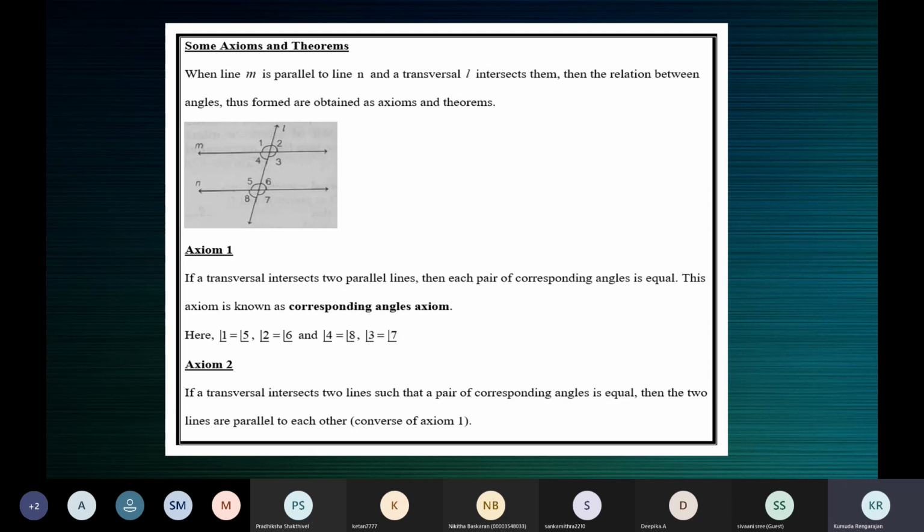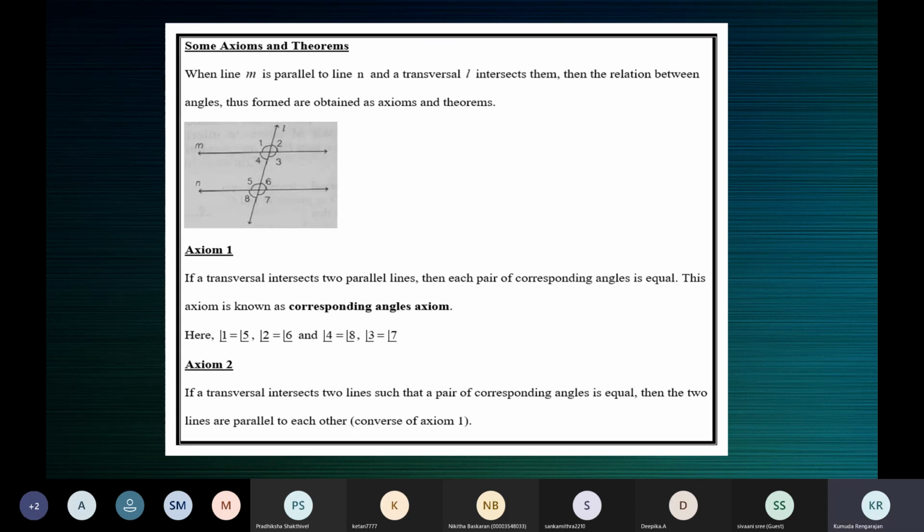So a pair of corresponding angles must be given to be equal. When you have all these, then the result is that the two lines are parallel to each other. This is called the converse of the corresponding angles axiom.